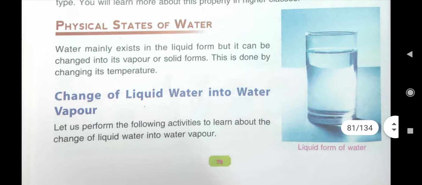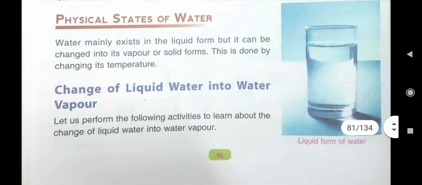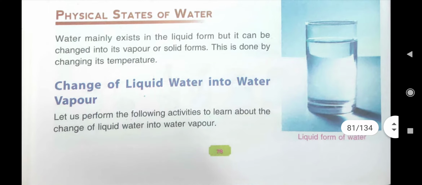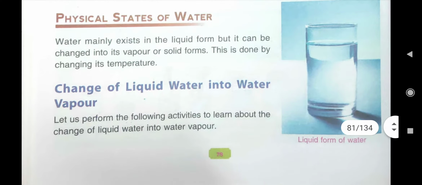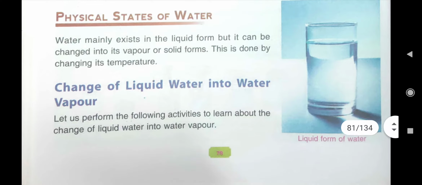In this picture you can see a glass of water, liquid water, the water which we drink. Solid is the ice. If you keep water in your refrigerator freezer section, then it will change into ice, that is the solid form.